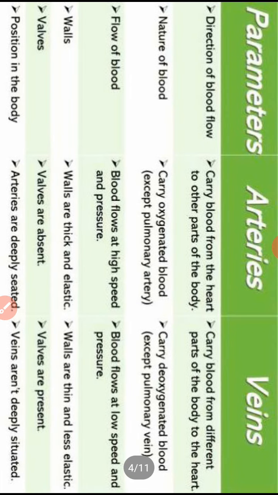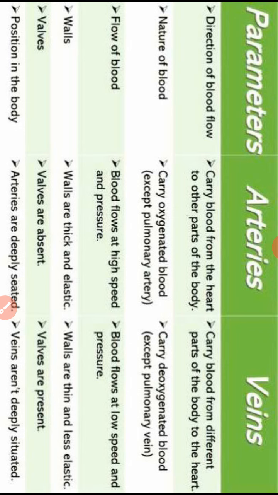Now let's look at the difference between arteries and veins. The first basic difference is the direction of blood flow. Arteries carry blood from the heart to the other parts of the body, and in return, veins carry blood from different parts of the body to the heart. So from the heart to other parts, arteries carry the blood, and from other parts to the heart, veins carry the blood.